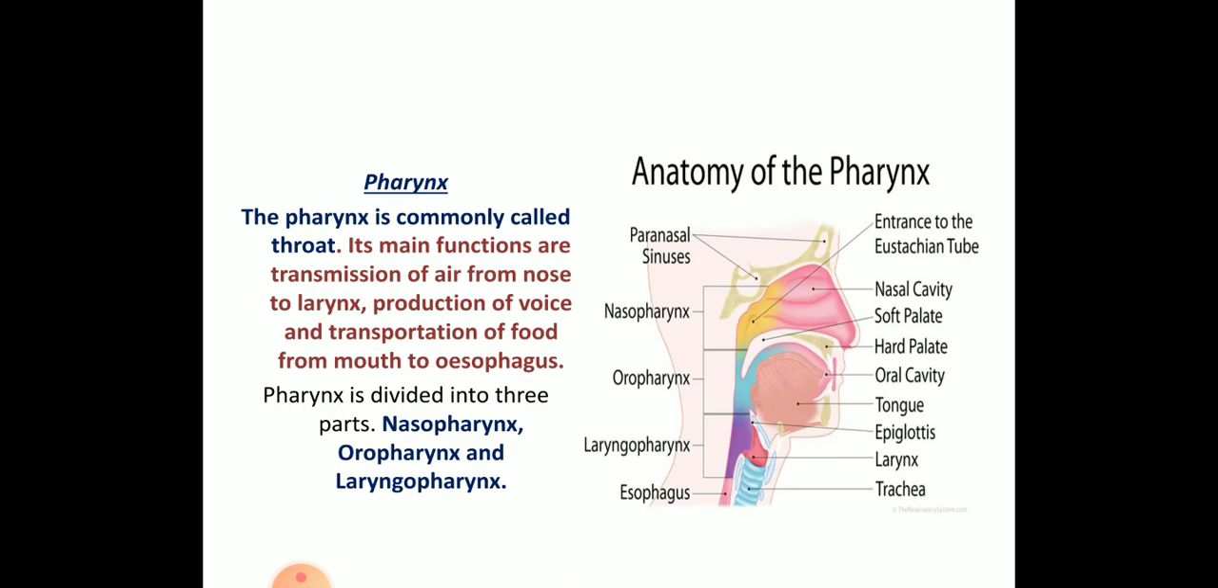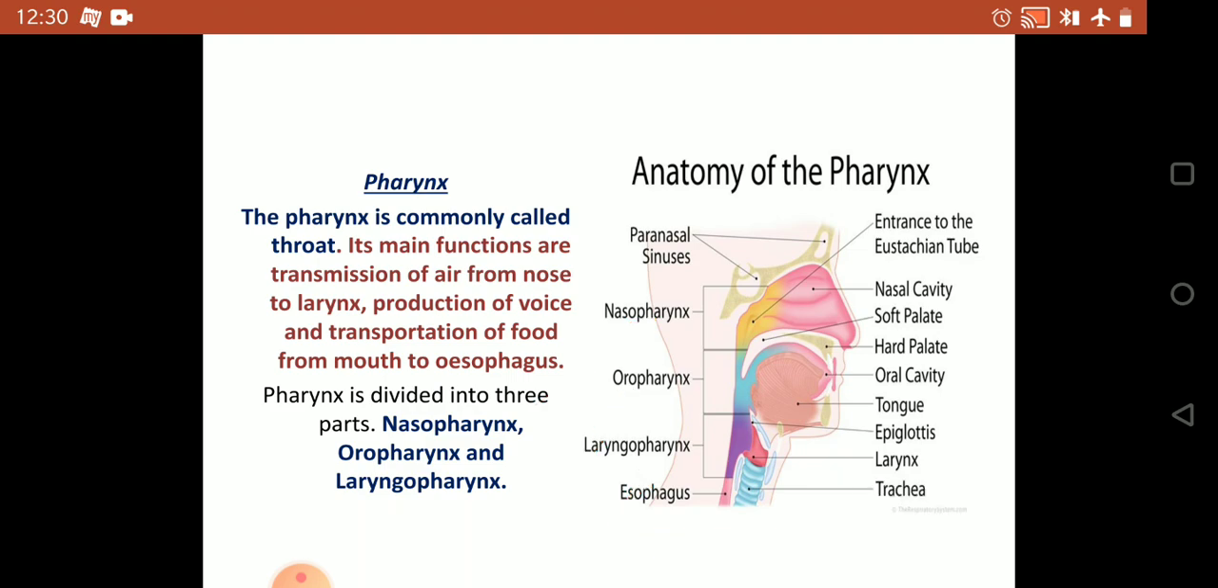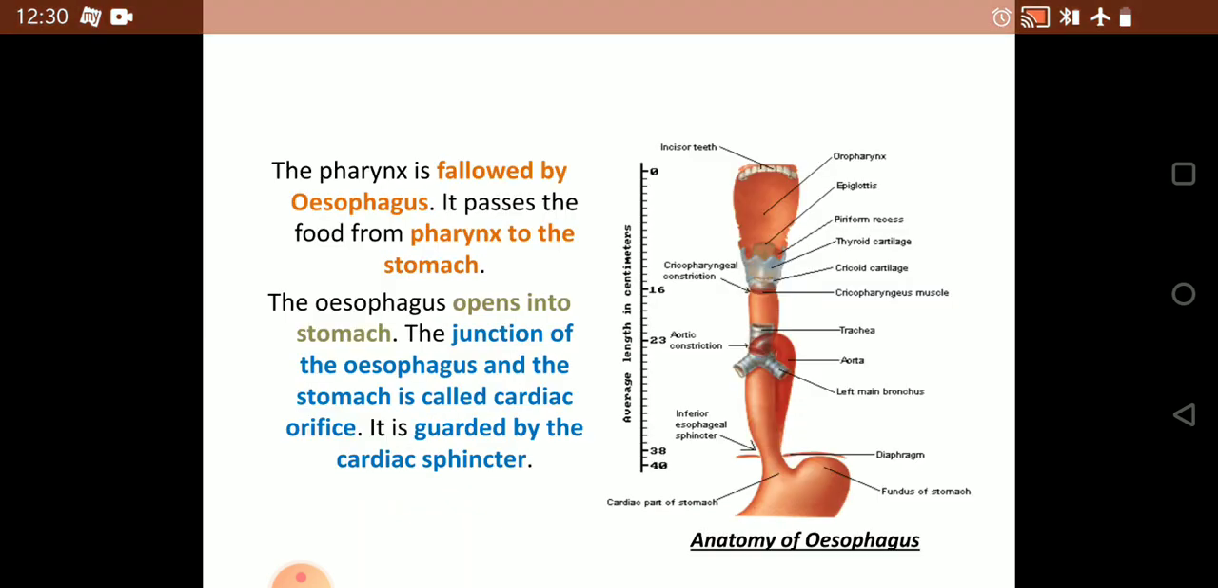So as you can see in the picture, there are 3 different types of pharynx. One is nasopharynx, oropharynx and laryngopharynx. So nasopharynx is the region where it is connected to the nose. Oropharynx, it is connected to the esophagus. Laryngopharynx, it is connected to the larynx. So these are the 3 different regions or 3 parts of the pharynx.